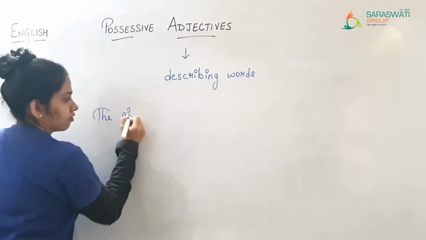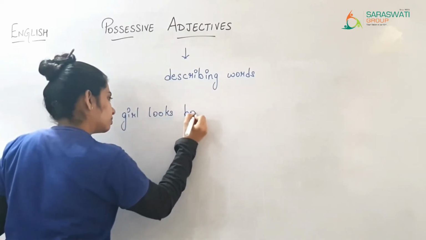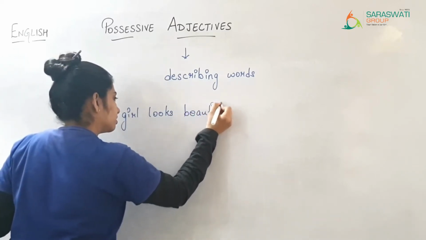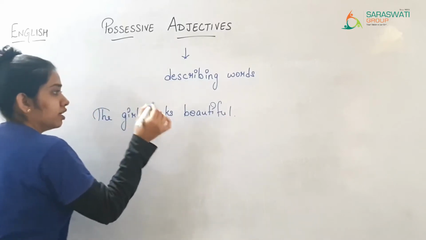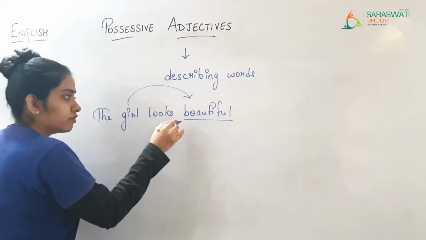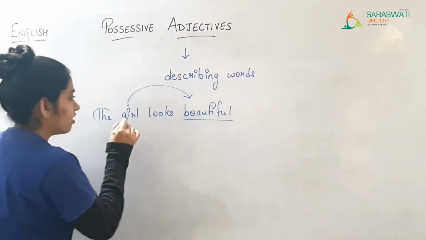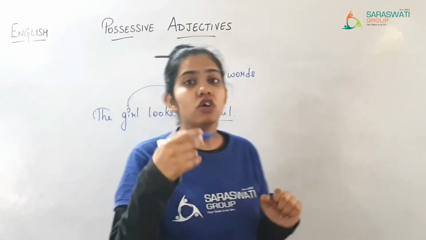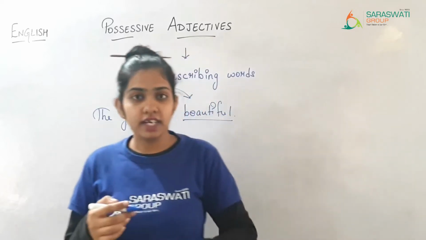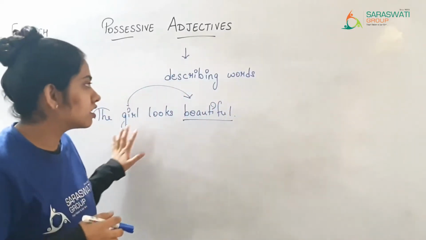The girl looks beautiful. So here beautiful describes the girl. That means we have added something to the meaning of a noun. That is known as an adjective because here it describes the girl.